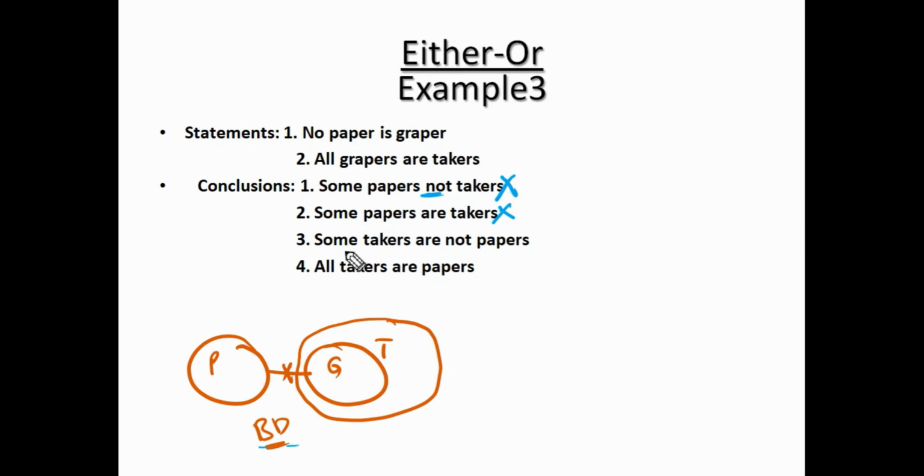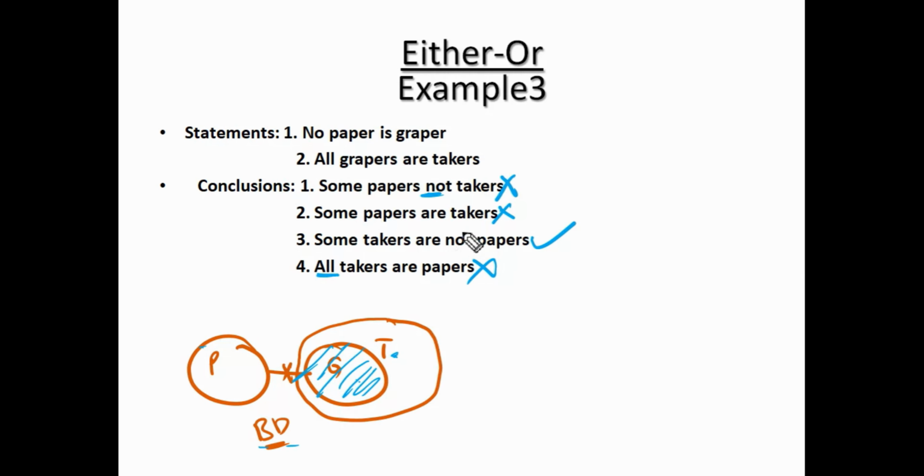Next, some takers are not papers. Just by common sense we can tell this part of taker can never be paper. So, keeping in mind this part, there will always be some part of taker which cannot be paper. So this is 100% true. Next, all takers are papers. Because it's a positive definite conclusion, the basic diagram result is the final result. So all takers are papers, no, this also fails. Now verify either-or.